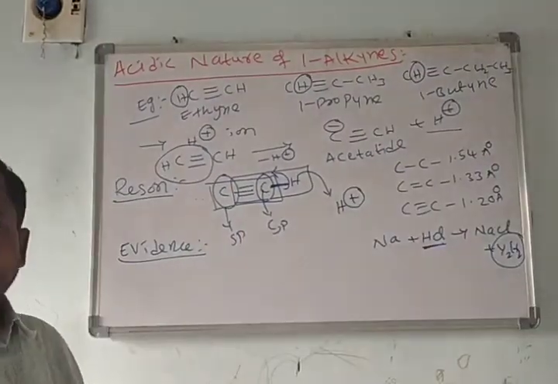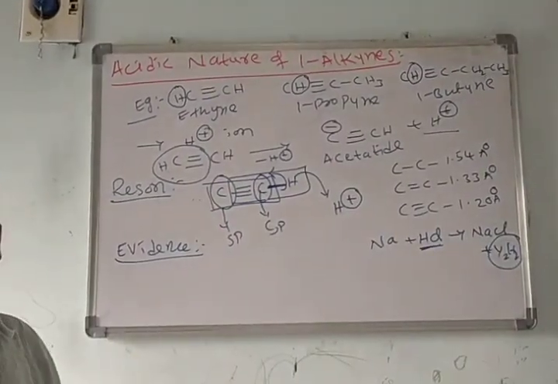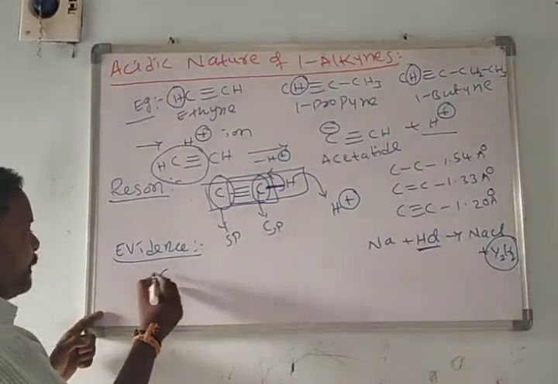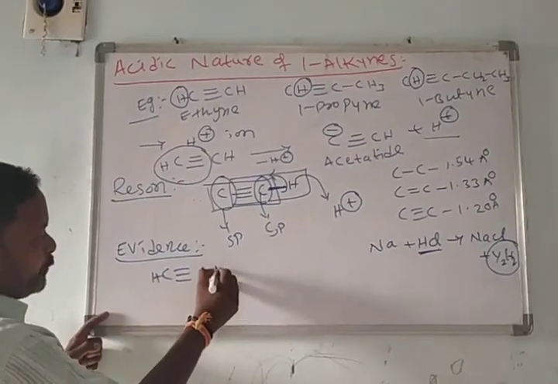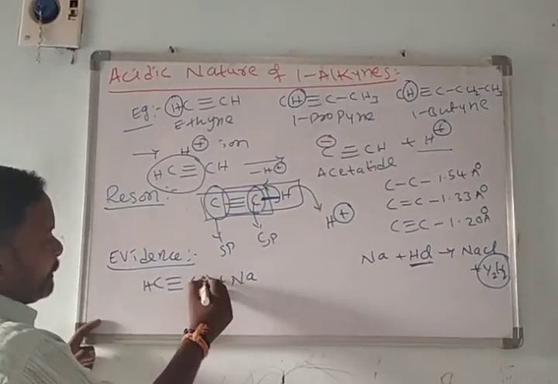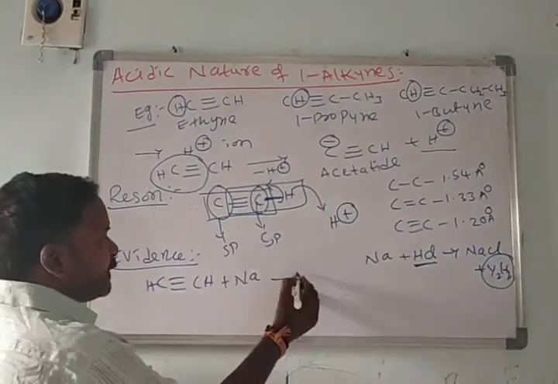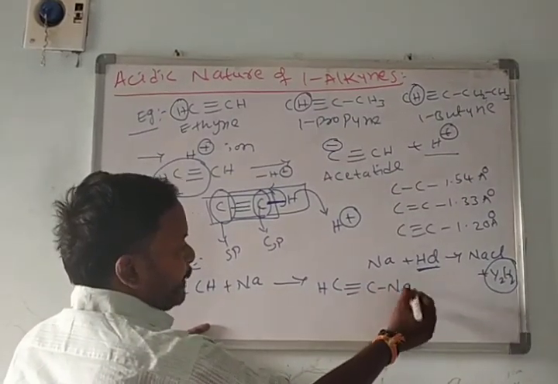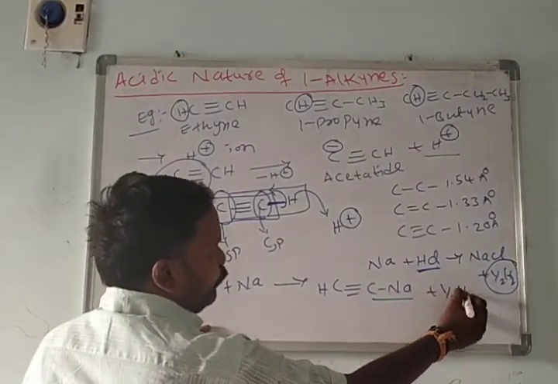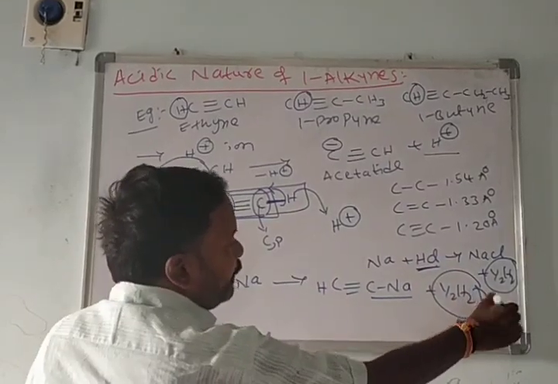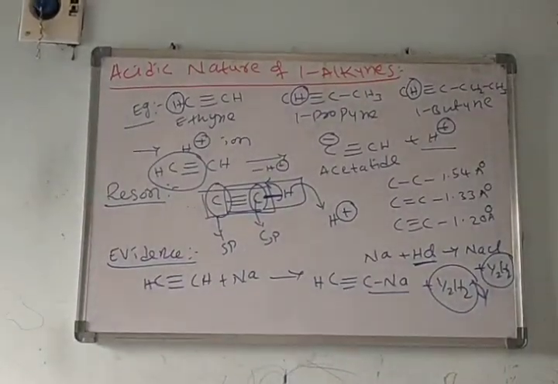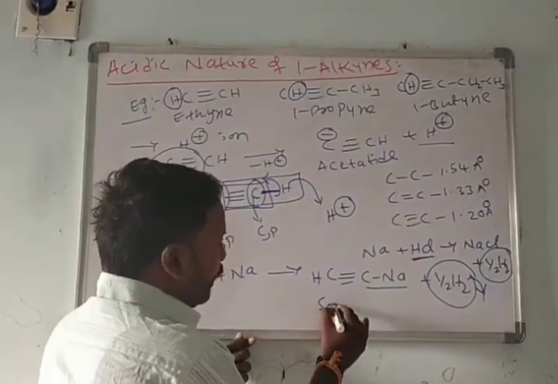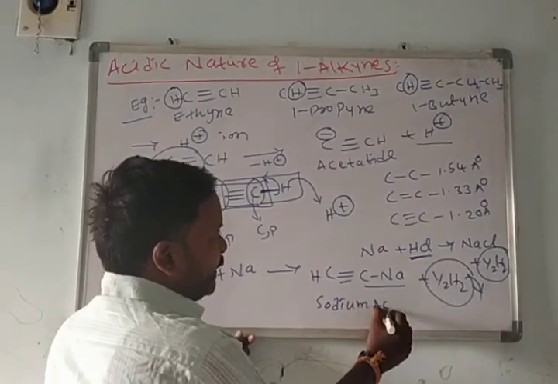If acetylene is an acid, we'll see evidence for this. When acetylene reacts with sodium metal, one of the hydrogens is replaced, forming HC≡CNa, and along with it, half mole hydrogen gas is liberated. It forms a salt called sodium acetylide.